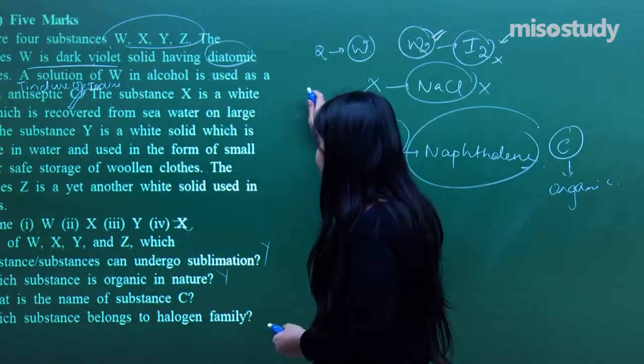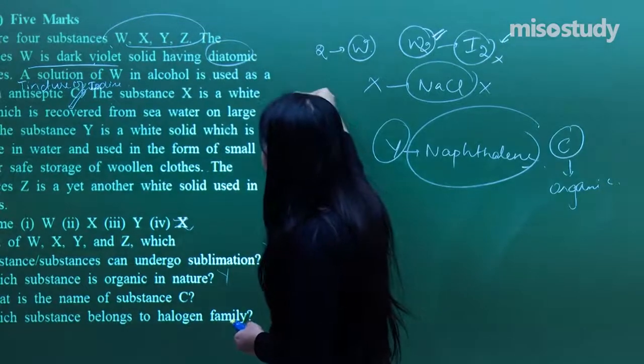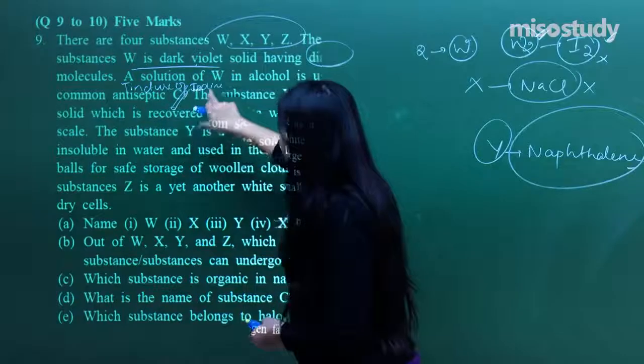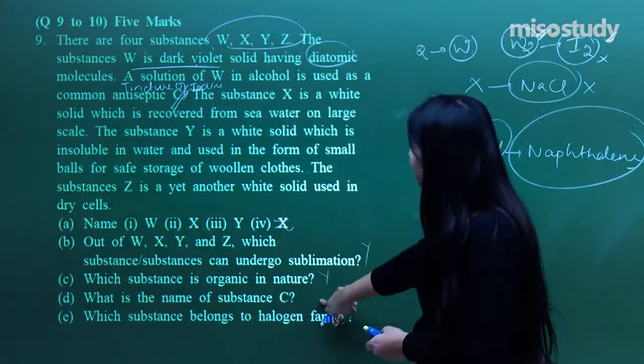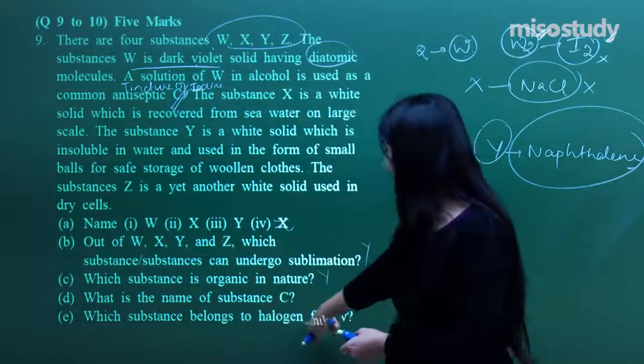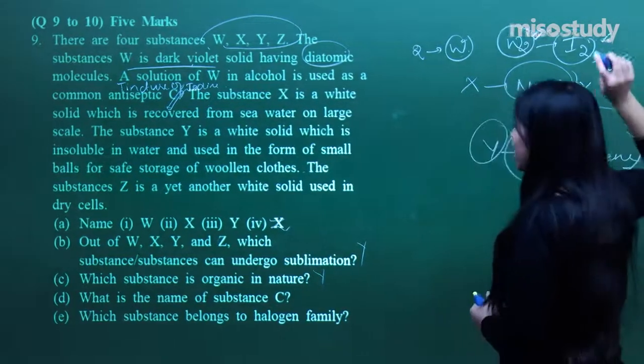What is the name of the substance C? Yeah, so it is used as a common antiseptic C, and I have got the name for this common antiseptic C, that is tincture of iodine. Which substance belongs to the halogen family? And this is the halogen family.